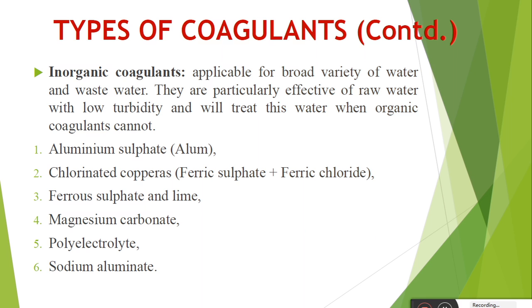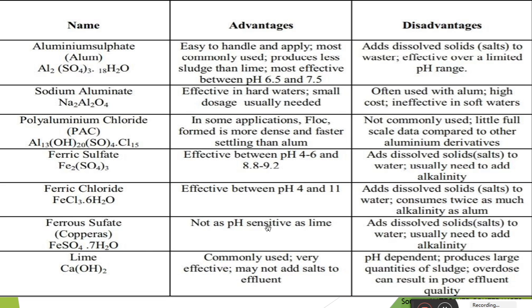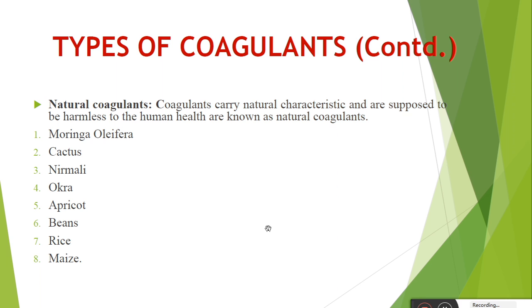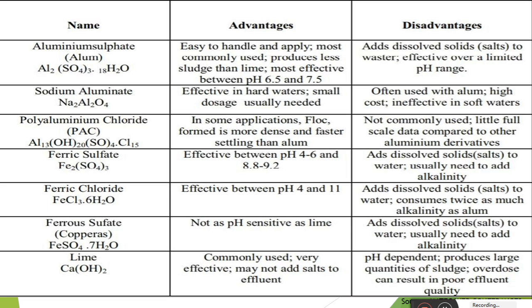See, there are various examples of inorganic coagulant. Like first one, aluminium sulfate, that we can also call alum. Then ferric sulfate, and the addition of ferric sulfate and ferric chloride. Then ferrous sulfate and lime, magnesium carbonate, polyelectrolyte and sodium aluminate. These are the examples of inorganic coagulant. And the third type is the natural coagulant, that we will discuss later. First of all, we have to discuss the advantages and disadvantages of these inorganic coagulants.